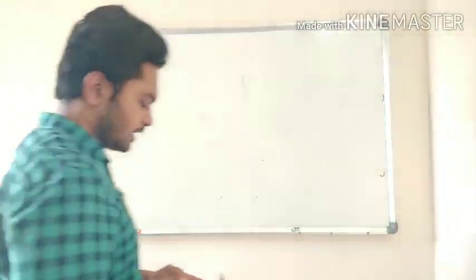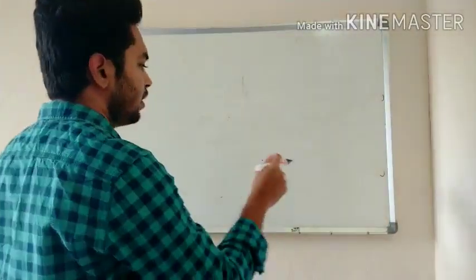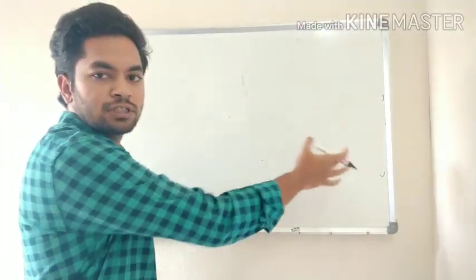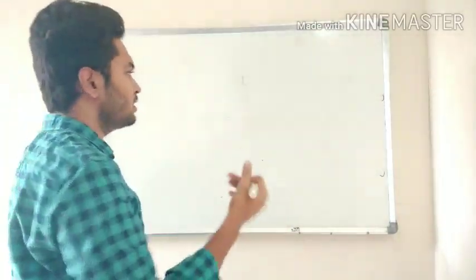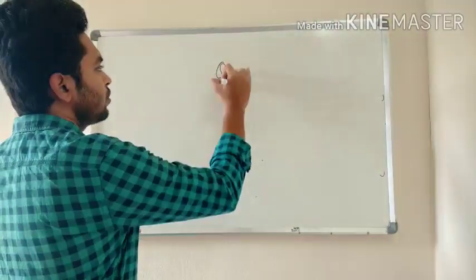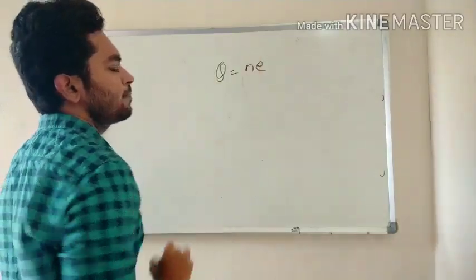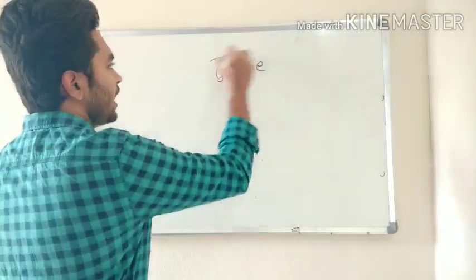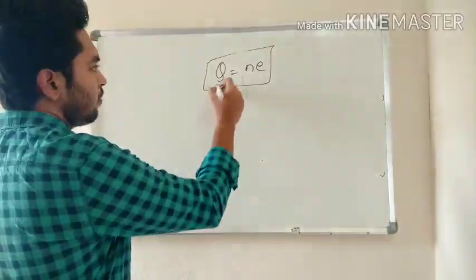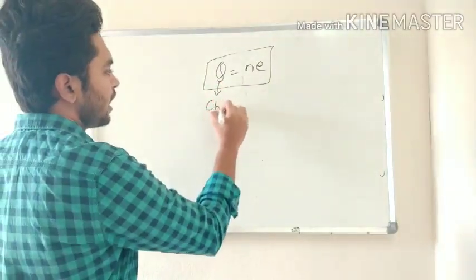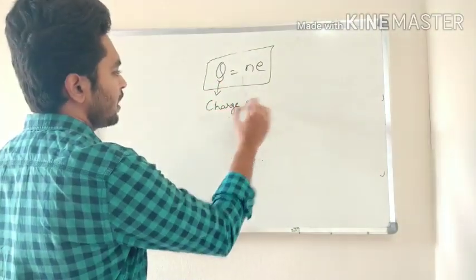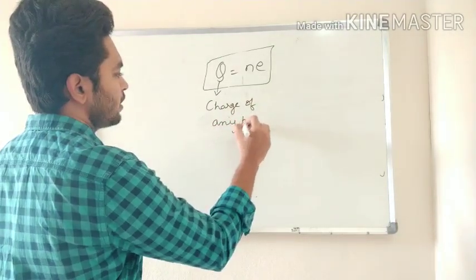Now let us see, we have written 1 electron, 2 electron, 3 electron and so on, n electron. Now what is the general form for this? Q is equal to Ne. Q is charge of any body.